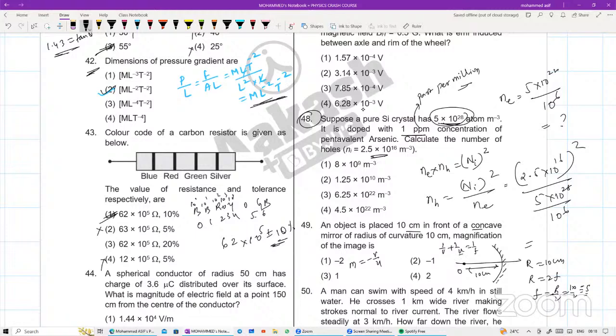This means मेरे पास object distance है. Object distance is also negative beta. u is equal to minus 10. Focal length is also minus 5. So we'll get the value of image distance. Once I get the value of image distance, then you substitute in the magnification. आपको आंसर आ जाएगा. Done.